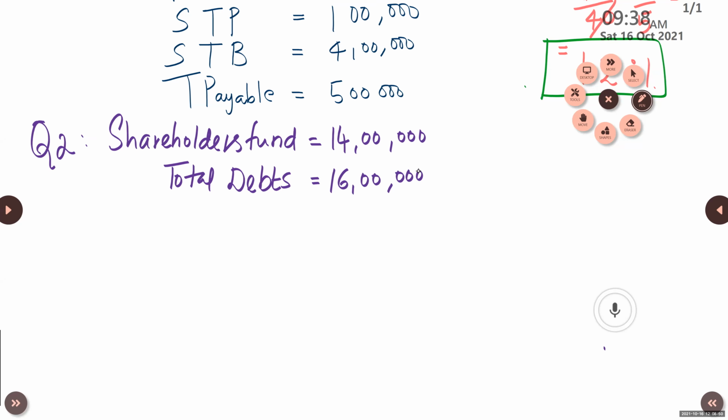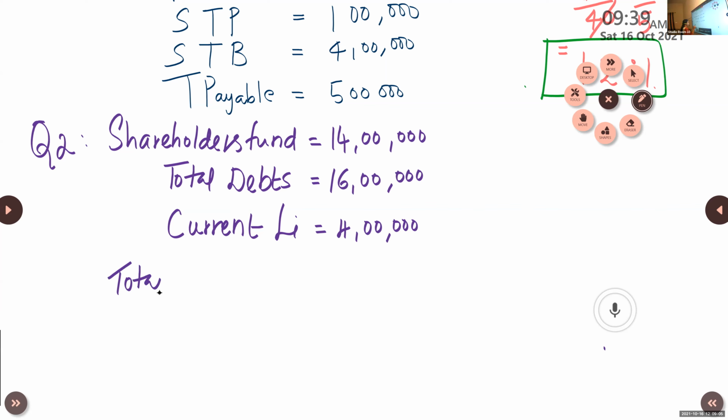Current liabilities are 4 lakh. Calculate the total asset to debt ratio. The formula is total asset divided by debt.